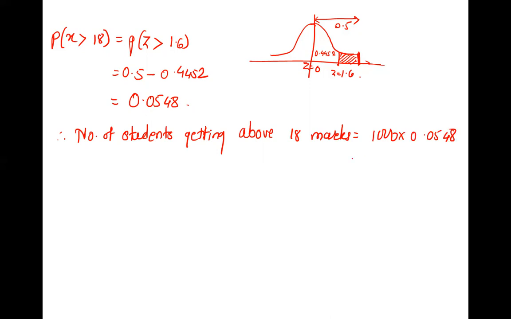So what is the answer? 54.8. 54.8 means it can be 55. Okay, second question is also done. There is the third one, find that which is below 8. Again, x is only 1, that is x is 8. Find out z.